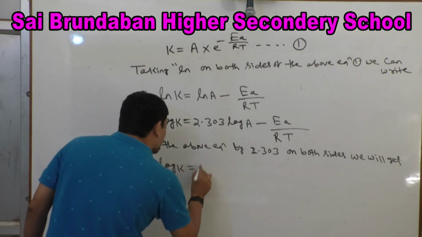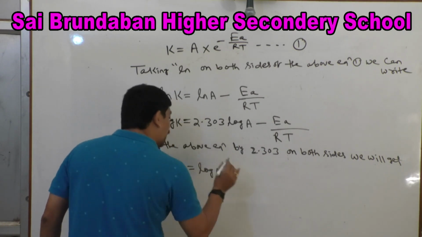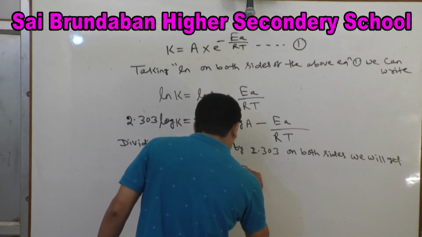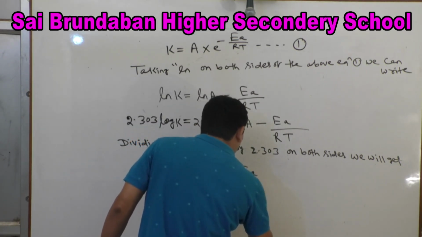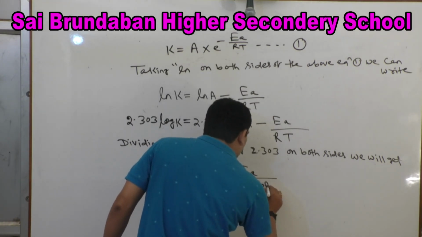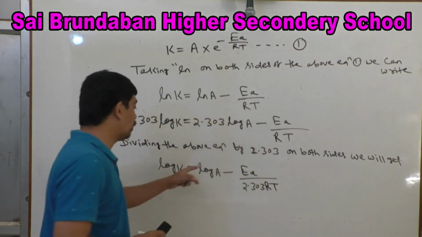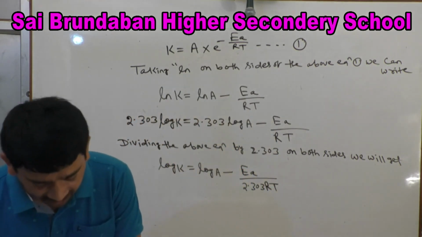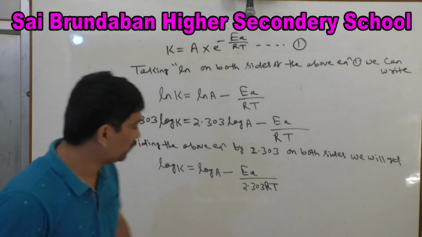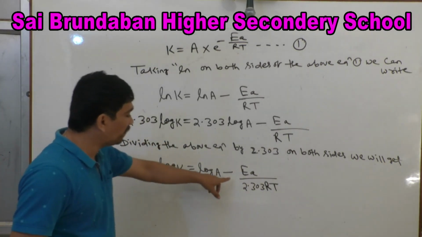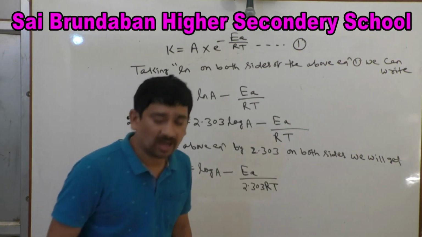Log k equals log A minus Ea by 2.303 RT. Log k equals log A minus Ea by 2.303 RT.